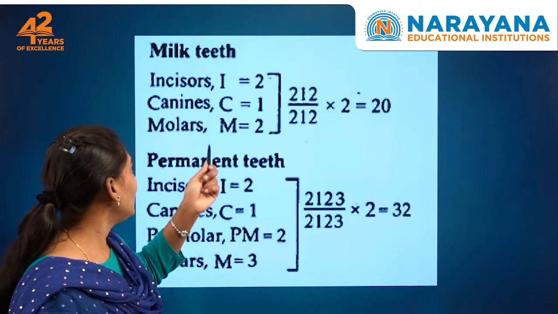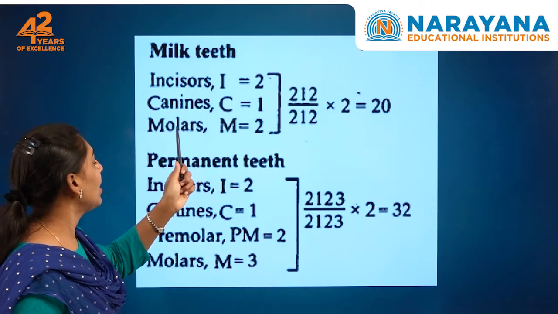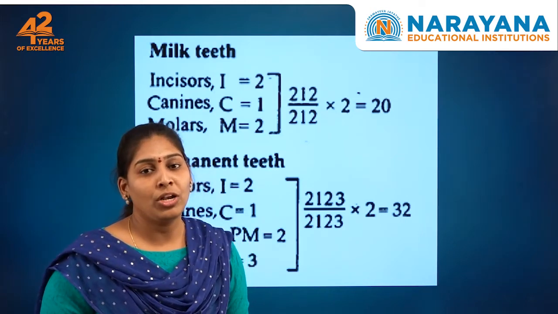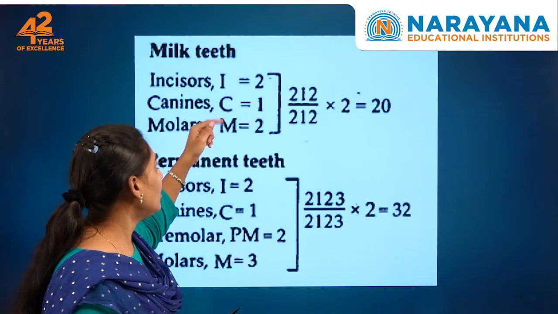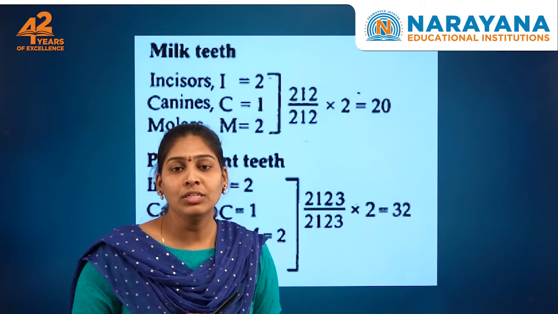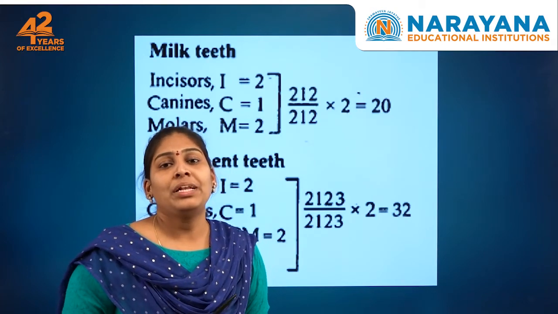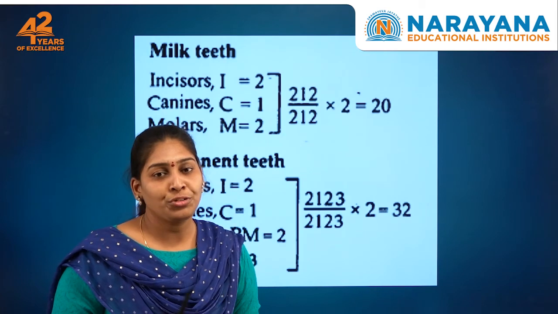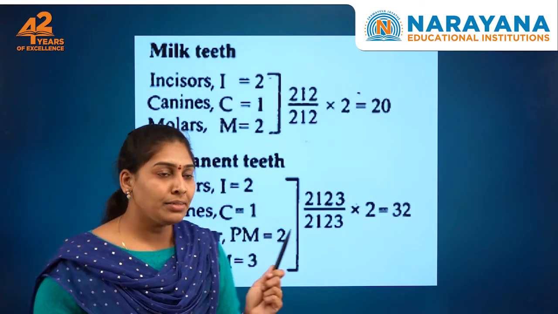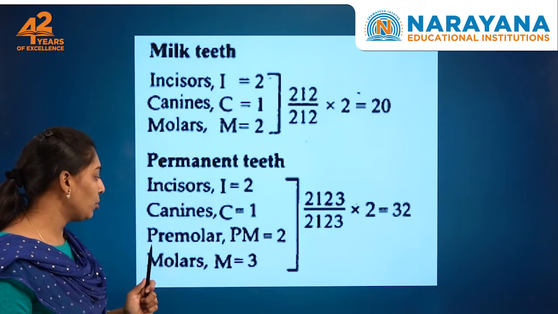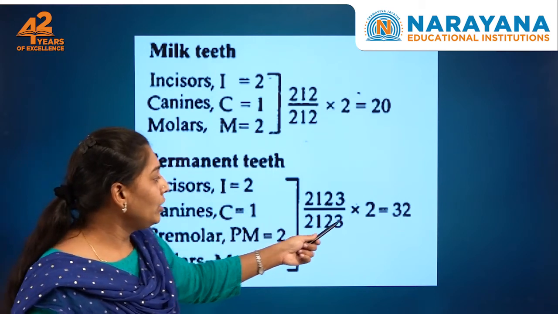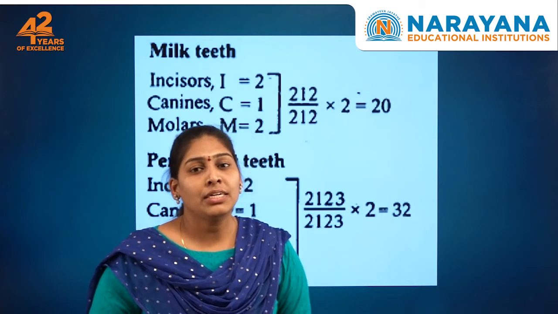So what is missing here in milk teeth? Incisors, canines, molars. What is missing? Premolars are missing. So here it is incisors, canines and molars, 2, 1, 2, 2, 1, 2 in each jaw, and multiplying by 2 we get 20. The permanent teeth in adults, incisors, canines, premolars and molars, 2, 1, 2, 3 in each jaw, multiplied by 2, give us 32.